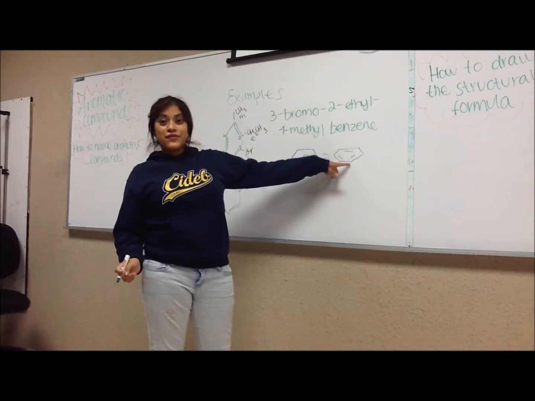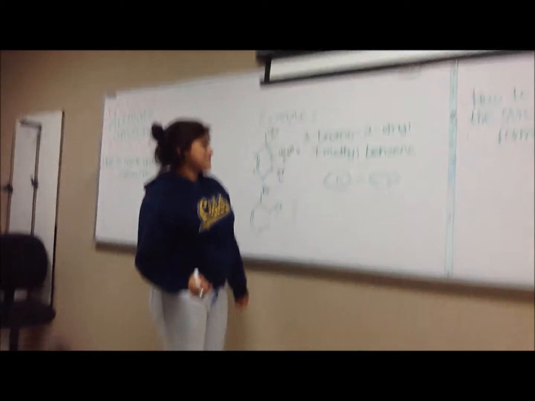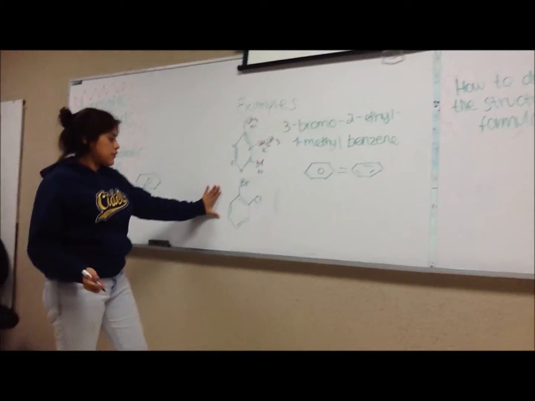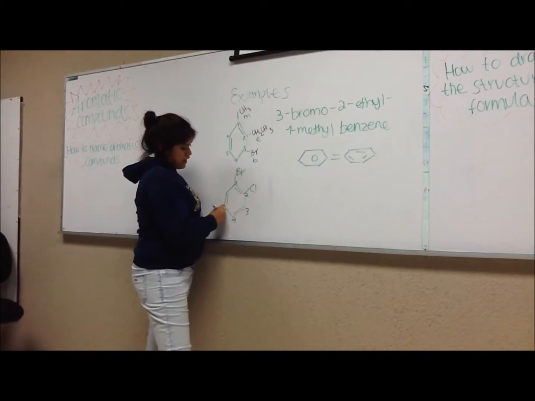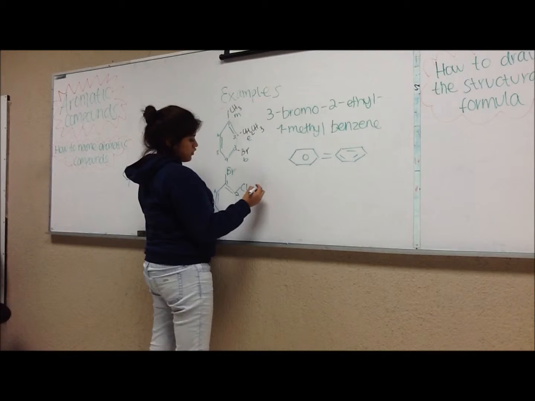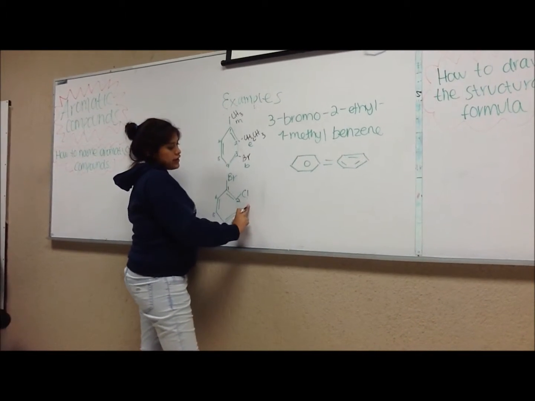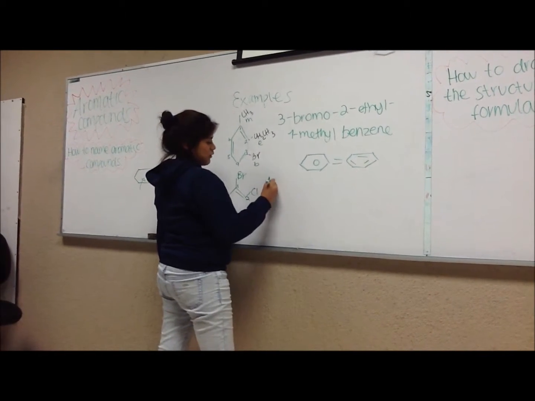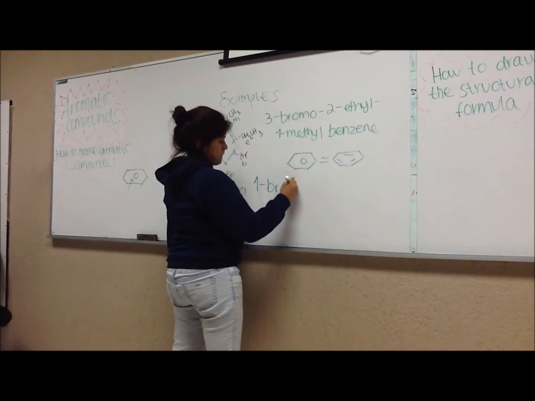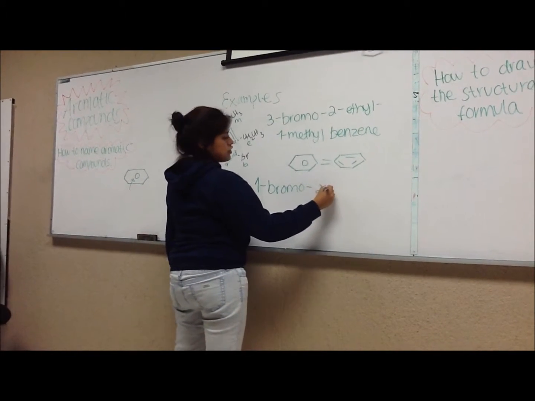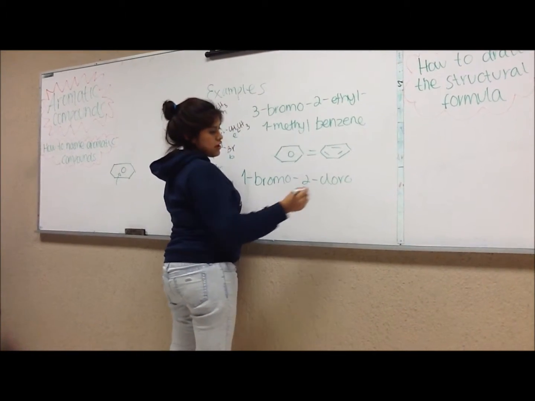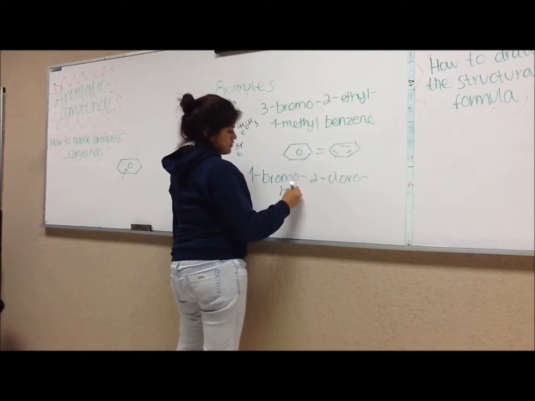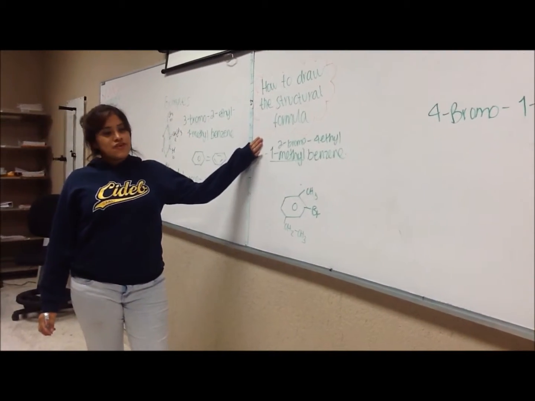Like double bonds. The double lines mean double bonds. So for example, in this example, we're going to start numbering in clockwise motion. 1, 2, 3, 4, 5, 6. So, bromo and chlorine, maybe it's going to look something like 1-bromo-2-chloro-benzene.